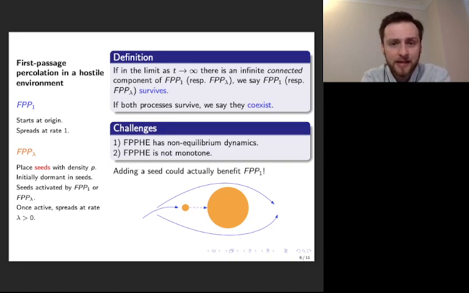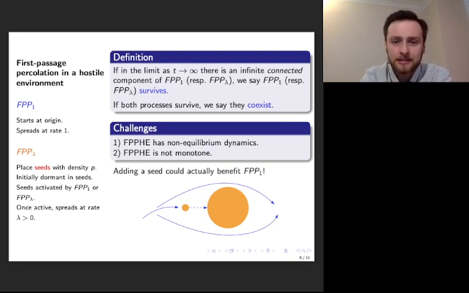The first is that FPPHE has non-equilibrium dynamics. This is quite apparent from how we've defined the model, but something that's less clear is that the model is not monotone. And to see this, there's an illustration in the bottom right. So in this picture, we've added a single seed to a configuration, the small orange ball, that by doing this delays the activation of a large component of seeds.